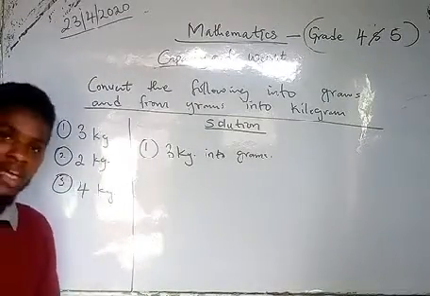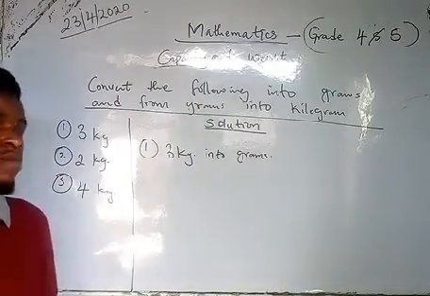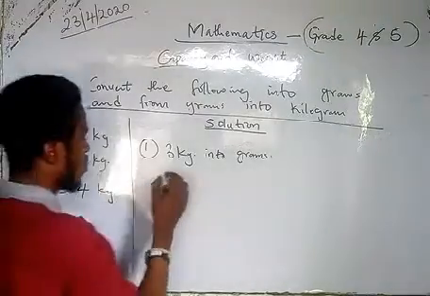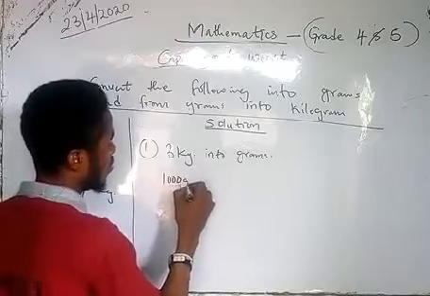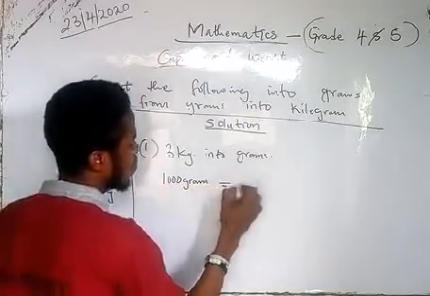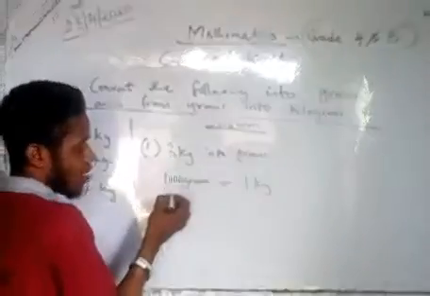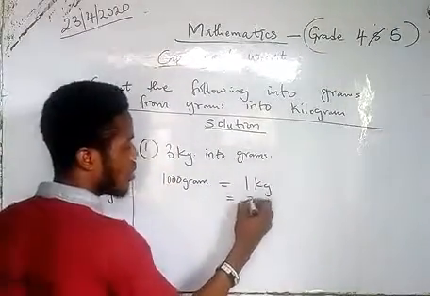Since we know that 1000 grams give us 1 kilogram, then let's look for 3 kilograms. But we don't know how many grams will give us 3 kg.